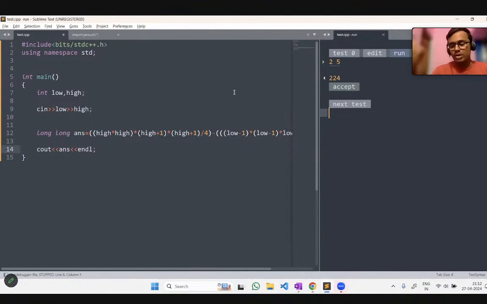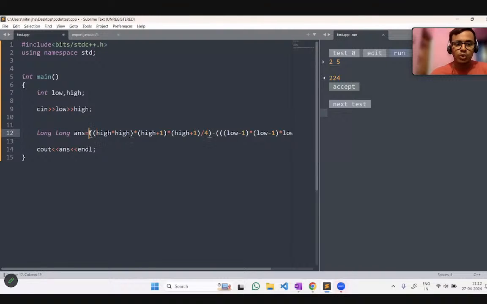You can do the same in Java, nothing will change, just the input type will change. You just have to use scanner. In Python also, the input type will just change for this problem. The formula will be the same. Whether you code in Java or C++, the arithmetic operators are the same in every language. Just in Java, instead of long, you have to use long, because there the data type will be only long. Understood?